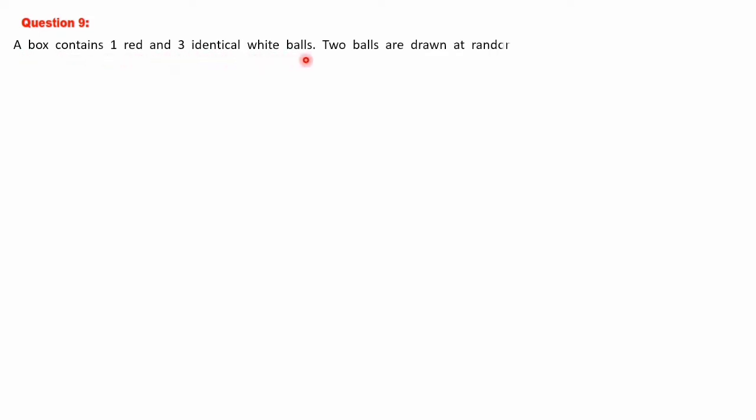Next we shall discuss question number 9. The question is, a box contains 1 red and 3 identical white balls. 2 balls are drawn at random in succession without replacement. Write the sample space for this experiment. Here there is 1 red and 3 identical white balls. 2 balls are drawn at random without replacement. So total 4 balls are there. Out of 4, 2 balls are drawn at random.